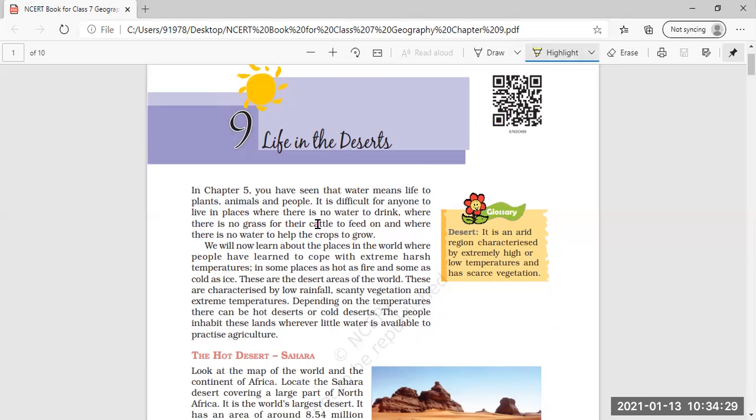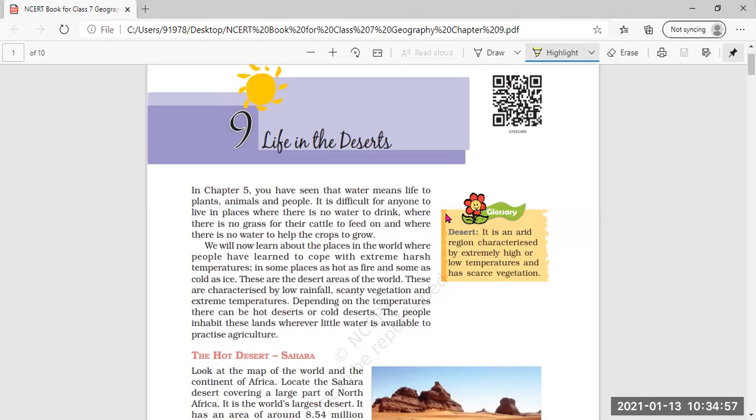As you know, water is the main important thing for the life of plants, animals, and human beings. If anybody does not get water to drink, then surely he or she will die. Even the plants and animals will not remain in that particular area where there is no water.